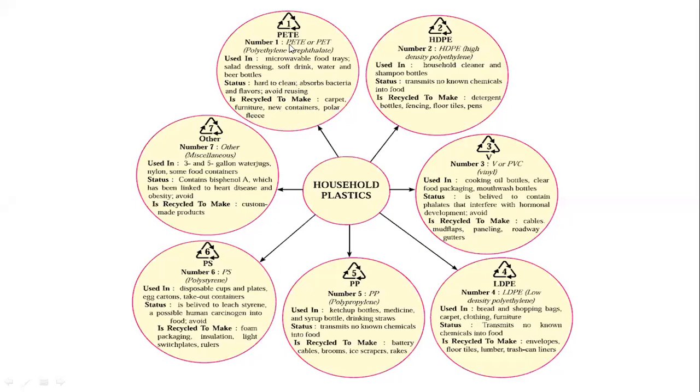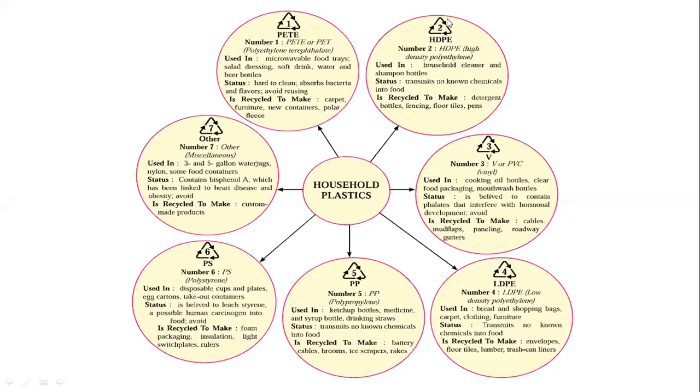So if these bottles are recycled, which materials are prepared? If these polyethylene terephthalate bottles are recycled, they are used for the preparation of carpets, furniture, and new containers. Again, new bottles will be prepared, and polar fleece. Polar fleece is a type of fiber material. It is very soft, and it is also prepared using polyethylene terephthalate.